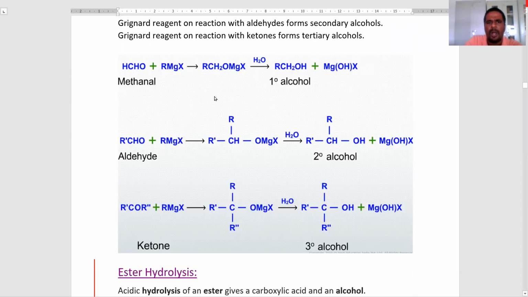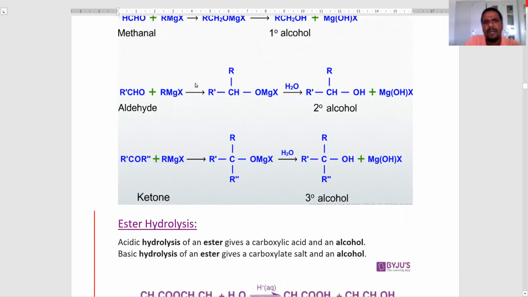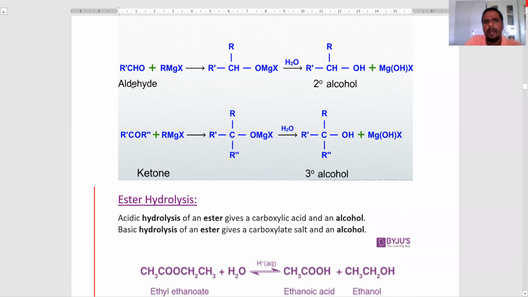Here we observe how to produce the primary alcohols. This is formaldehyde, also called methanal. Formaldehyde reacts with Grignard reagent to form the intermediate adduct, which on hydrolysis produces the primary alcohol. Now see the secondary alcohol preparation. This is any aldehyde, the general aldehyde formula.